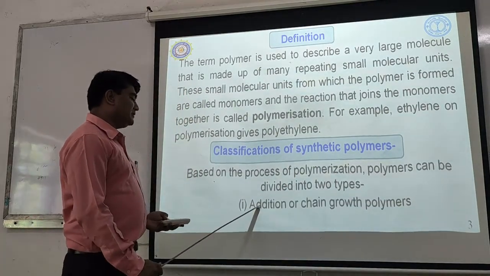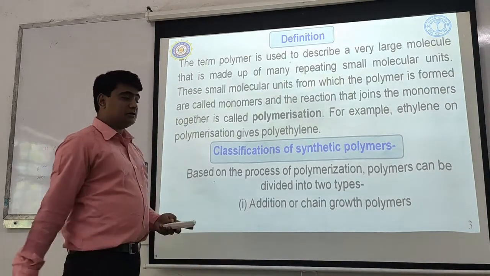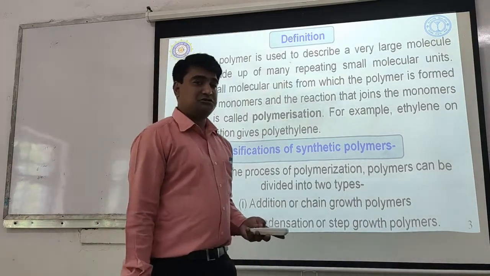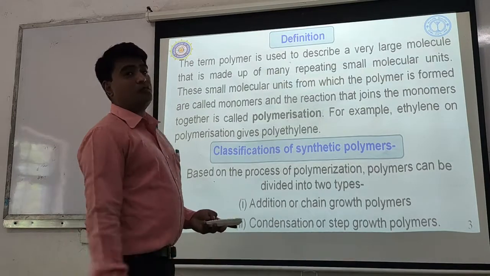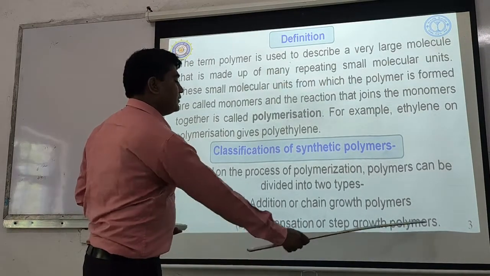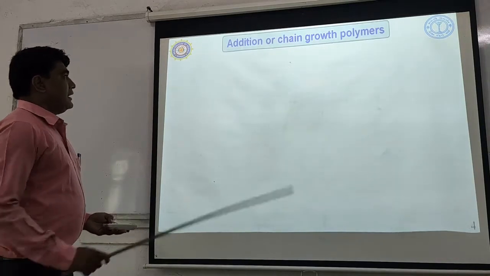So number one is addition polymerization or chain growth polymer, and number two is condensation or step growth polymer. Addition or chain growth polymers and condensation or step growth polymers. Okay, so let us study one by one.